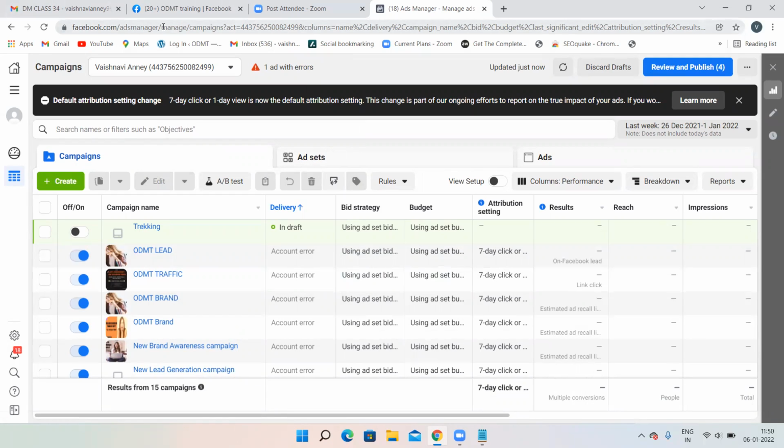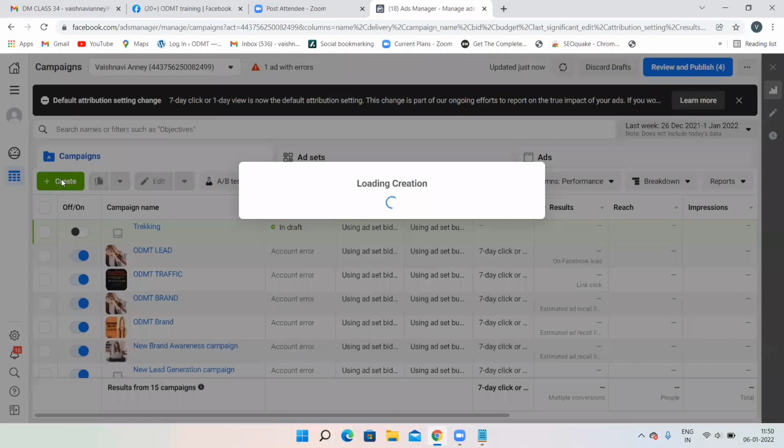Now, how to create a Facebook ad? There is a create button over here. Facebook ads, all the social media ads, are really simple when compared to Google ads. Just observe the process. First log in, then in a new tab, facebook.com/ads manager. Then the create button will be there.